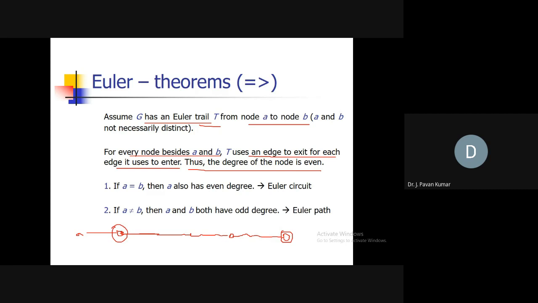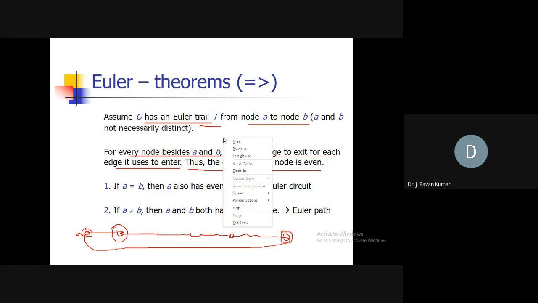Suppose A and B are the same, that means we will have a closed loop like this. What does it mean? Here A also has even degree. If every vertex has even degree, automatically this graph will have an Eulerian circuit. This is the observation; try to understand.